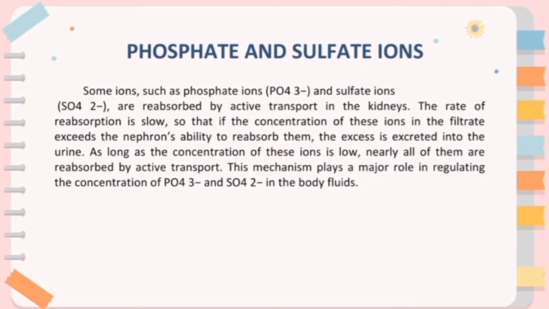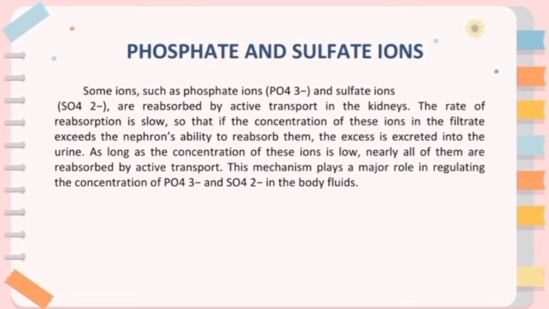We have another extracellular, which is the phosphate and sulfate ions. Some ions, such as phosphate ions and sulfate ions, are absorbed by active transport in the kidneys. The rate of reabsorption is slow, so that if the concentration of these ions in the filtrate exceeds the nephron's ability to reabsorb them, the excess is excreted into the urine.